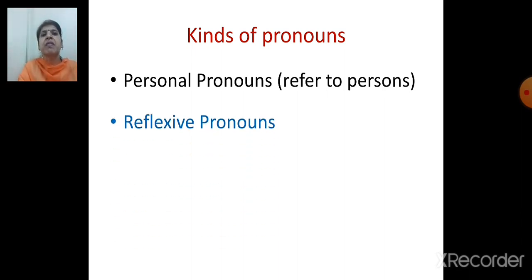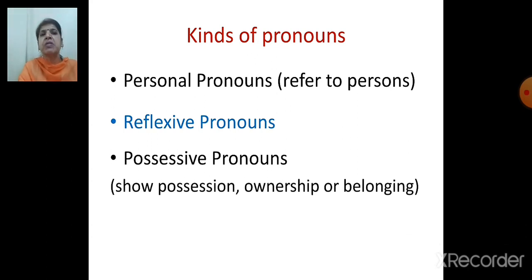Next one is reflexive pronouns. These are the pronouns which are used in place of subject or object: himself, myself, itself. So these all are reflexive pronouns. Possessive pronouns: possessive pronouns show possession, ownership or belonging.